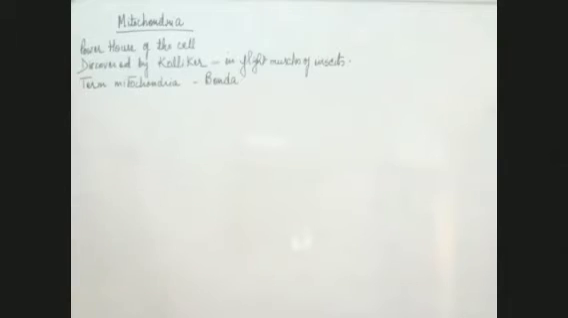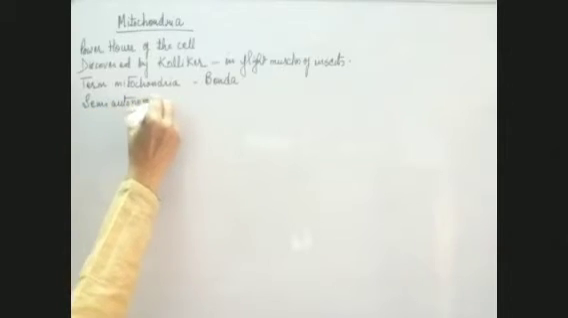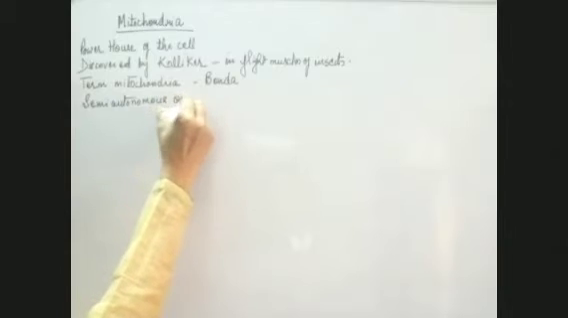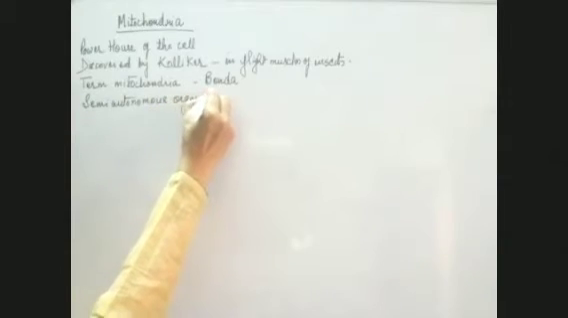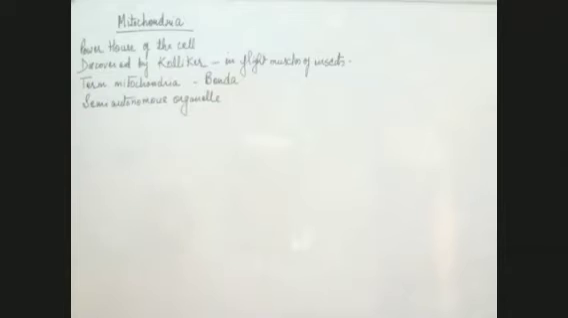Now, this mitochondria is a semi-autonomous organelle. What do we mean by semi-autonomous organelle? That means it is in a way independent.